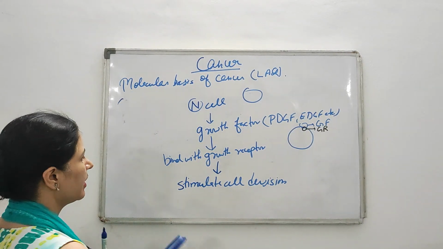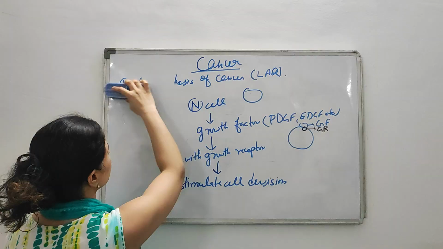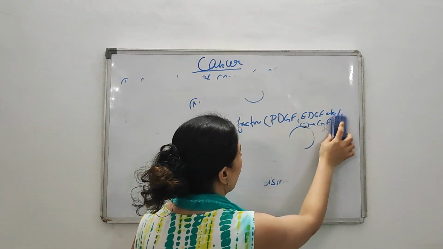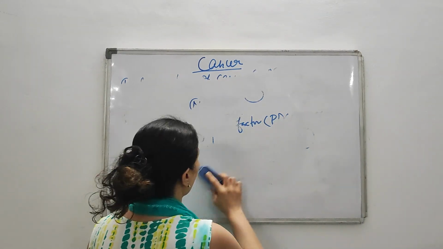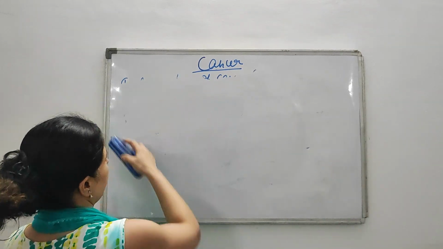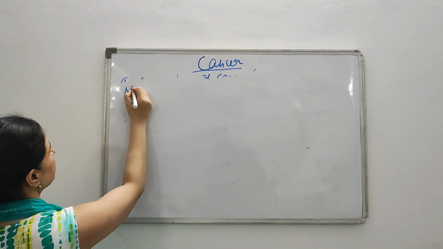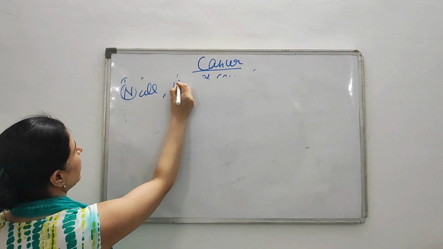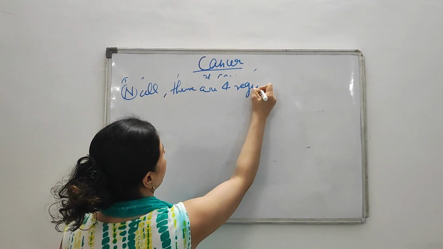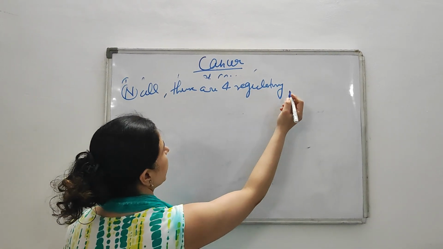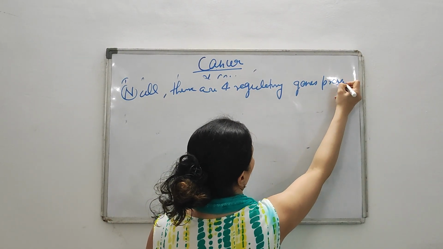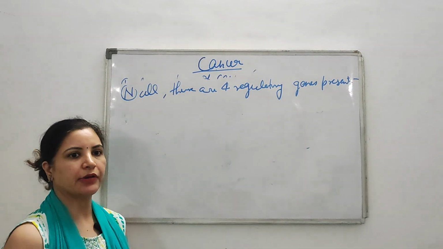Clear everyone? Now, next, what happens? Before studying any abnormal thing, you must have an idea of what happens in your normal or healthy cell. In a normal healthy cell, there are 4 regulatory genes present.